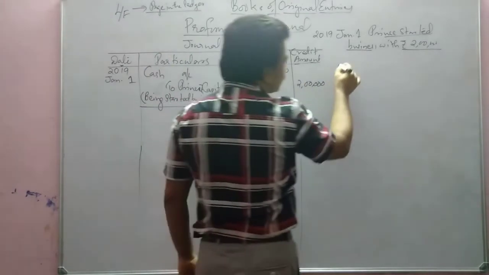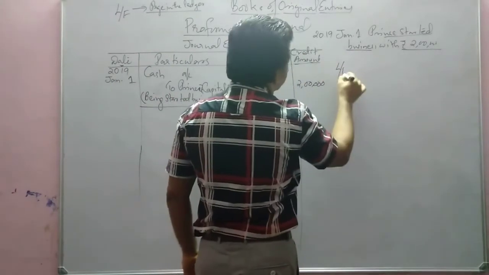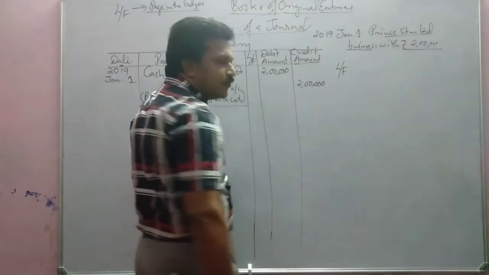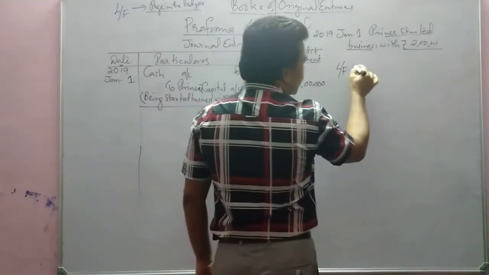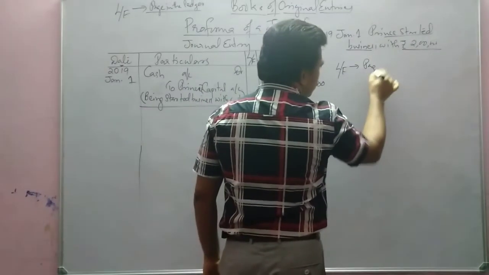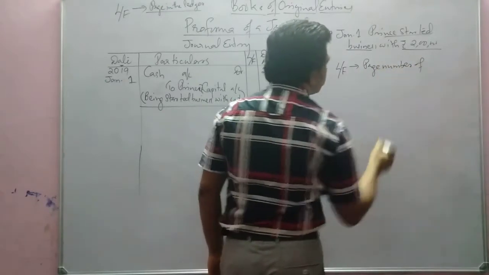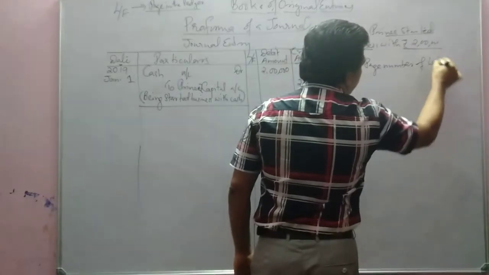Ledger folio we have already mentioned. Ledger folio means folio of the ledger. Folio means page number, the page number of the ledger account.